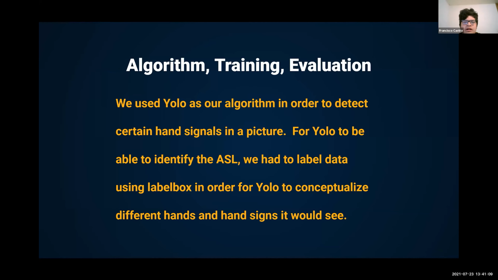We used YOLO as our algorithm in order to detect certain hand signs in the picture. For YOLO to be able to identify the ASL, we had to label data using Labelbox in order for YOLO to conceptualize different hands and hand signs.